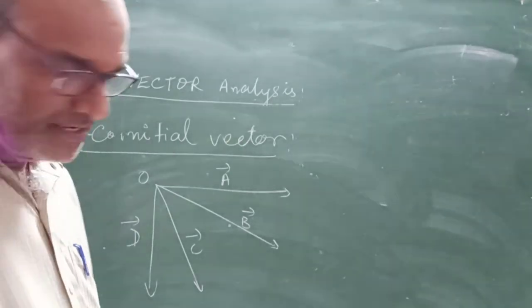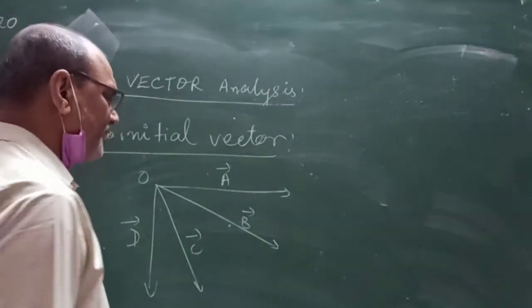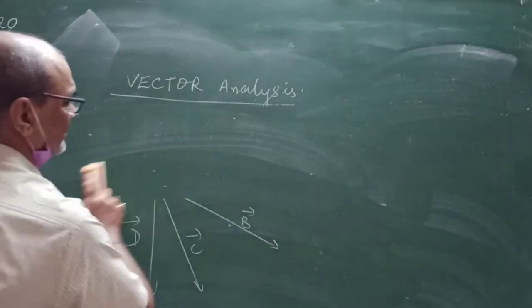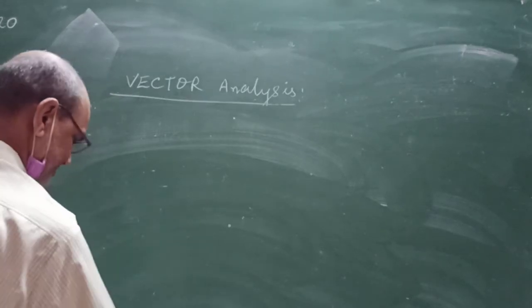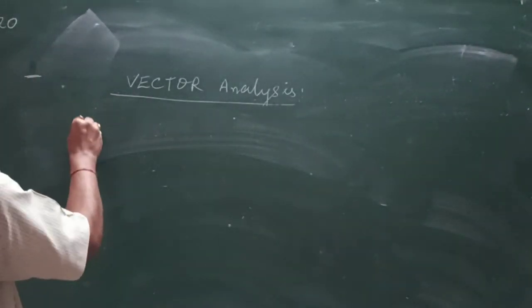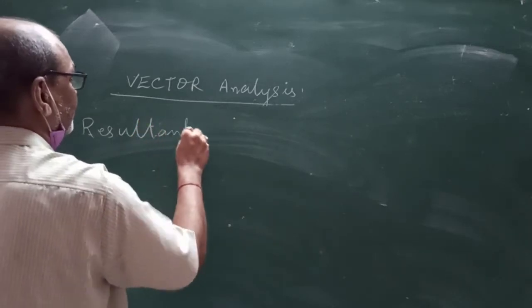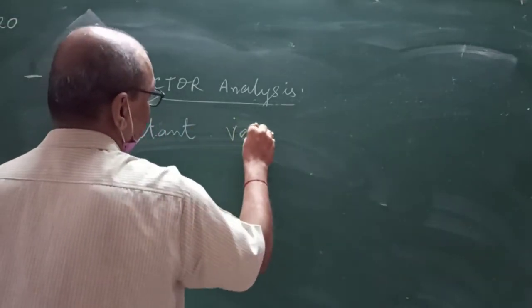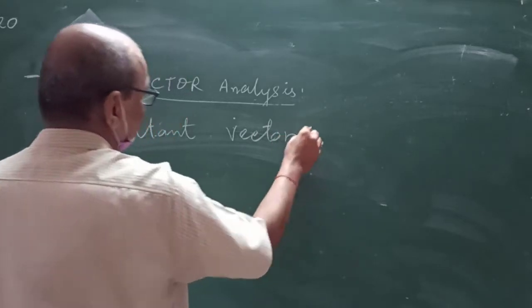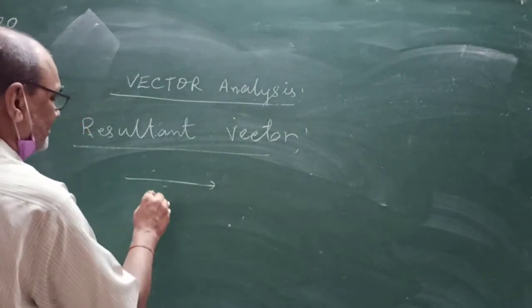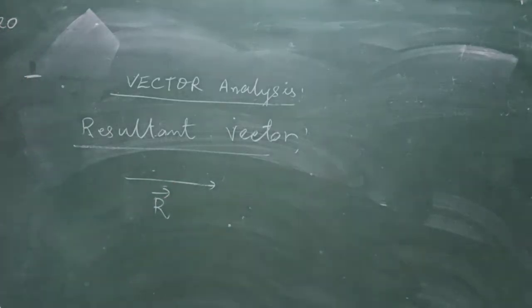Now, first of all, resultant vector. Everything has a resultant in our life. In vectors also, resultant vector. When two vectors are added, subtracted, or multiplied, we get the resultant, and it is denoted by a vector.